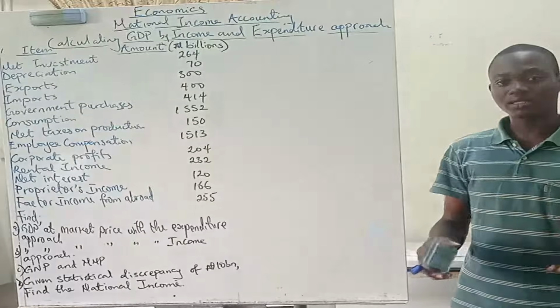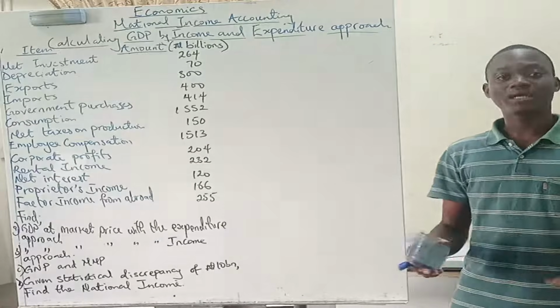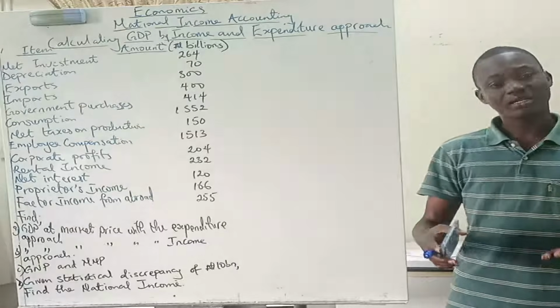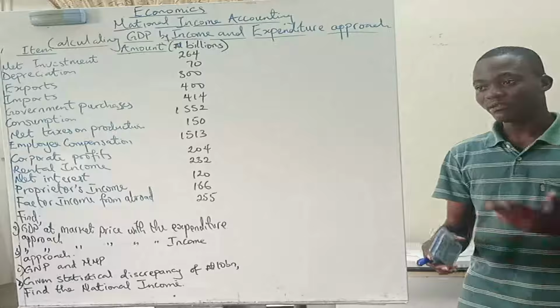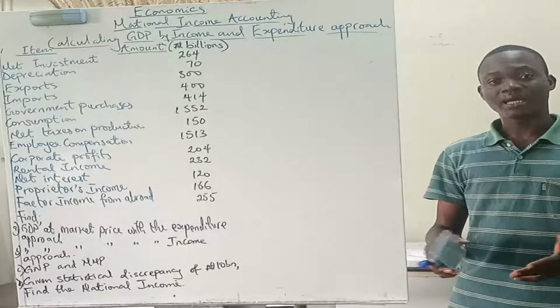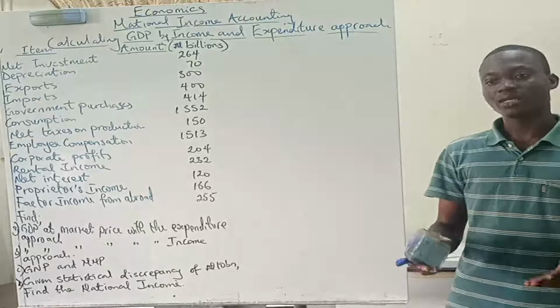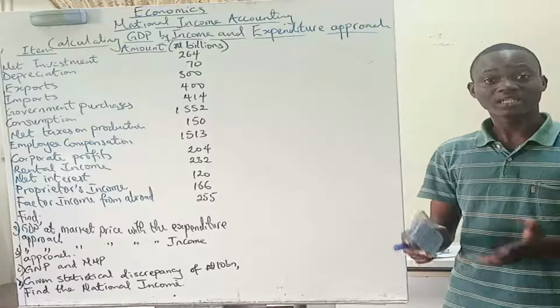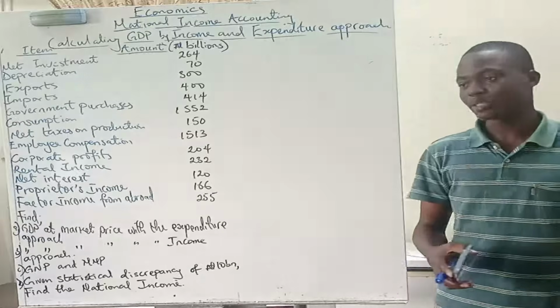So the profits that these companies make, as long as they are of the citizens of a particular country, are included in the national income of that country. So if I, as a Nigerian, am in Canada for example, and I earn a certain income in a particular year, that is going to be included in Nigeria's national income for that particular year.